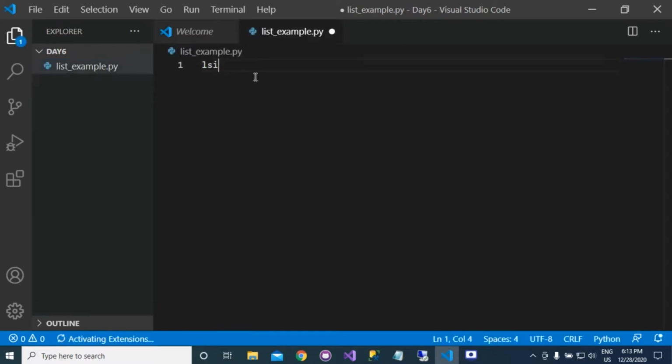Here is our first list example. This is an empty list. If you print this list, you will get nothing.